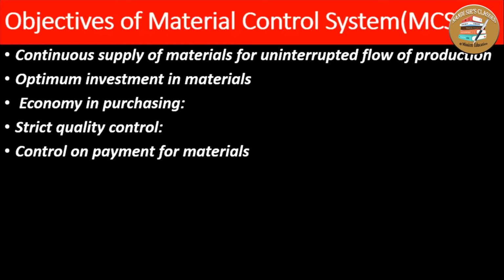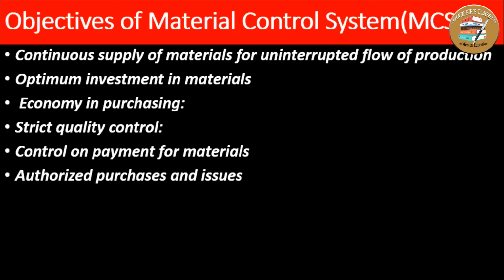Control on payment for materials. Another objective of the material control system is that there should not be any unauthorized payment for materials. Means all the purchases must be authorized. All the payments should be made after receiving the material and after inspecting the material only, and after authorization from the authorized person. So there should be control on payment of material, and it is ensured by the material control system.